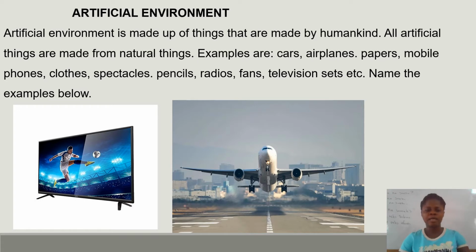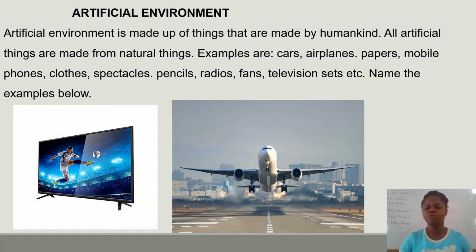Now let's look at the artificial environment. The artificial environment is made up of things made by man. What are some of these things? We can talk of cars, we can talk of airplanes, we can talk of buses, trains, we can talk of a whole lot of things.